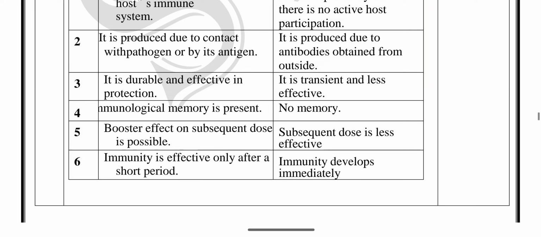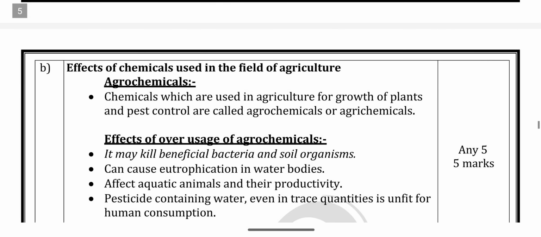In passive immunity, immunity develops immediately, but active immunity is effective only after a short period. It has to take some time, but passive immunity gives an immediate response. Next,